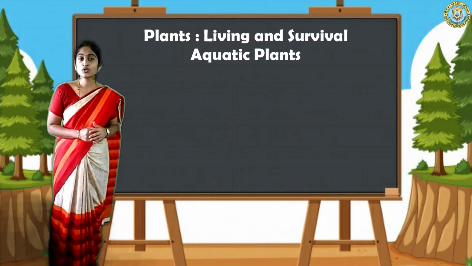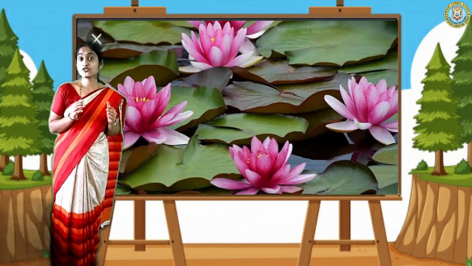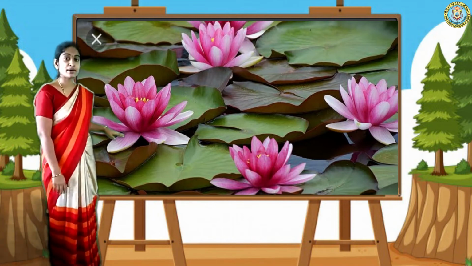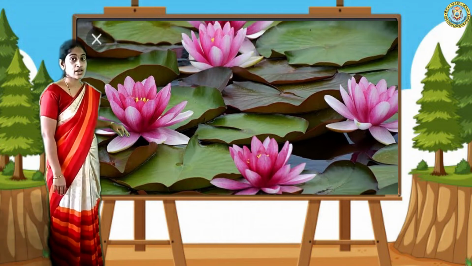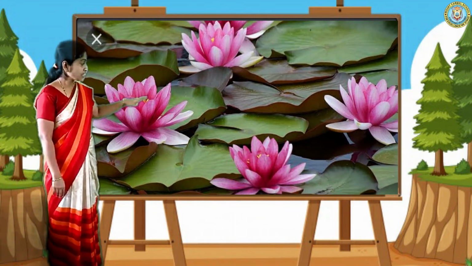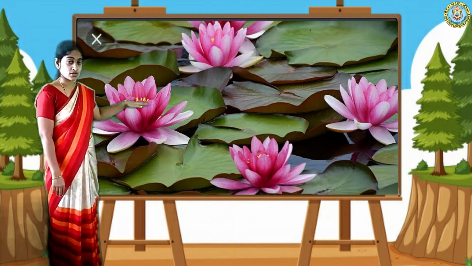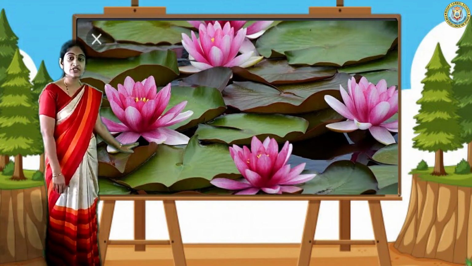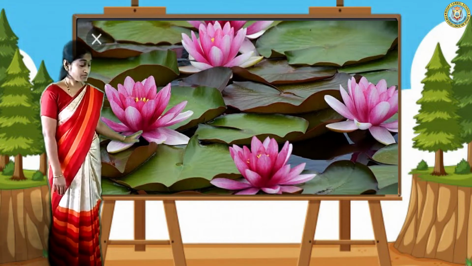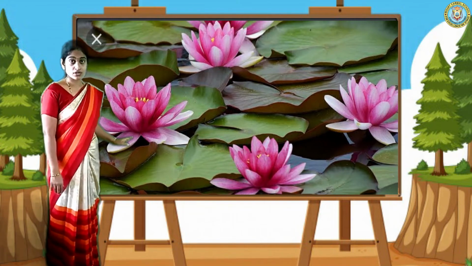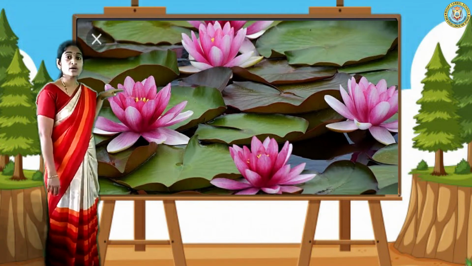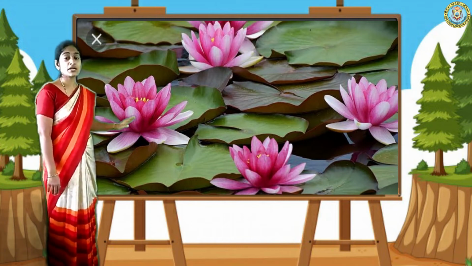Now let us move on to the next type, that is fixed plant. Why is it called a fixed plant? I have the example for fixed plant, that is lotus or water lily. Fixed means they float over the water, but the roots are fixed into the soil present below the water. They grow not in deep water but in shallow water.